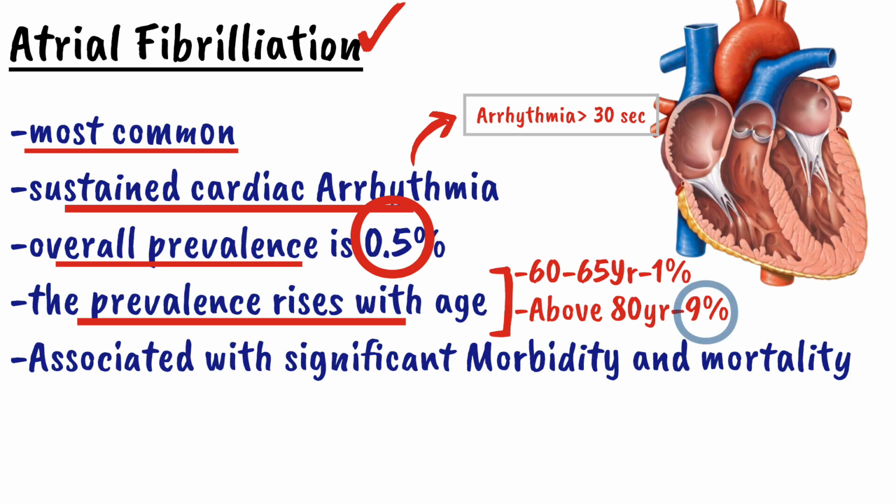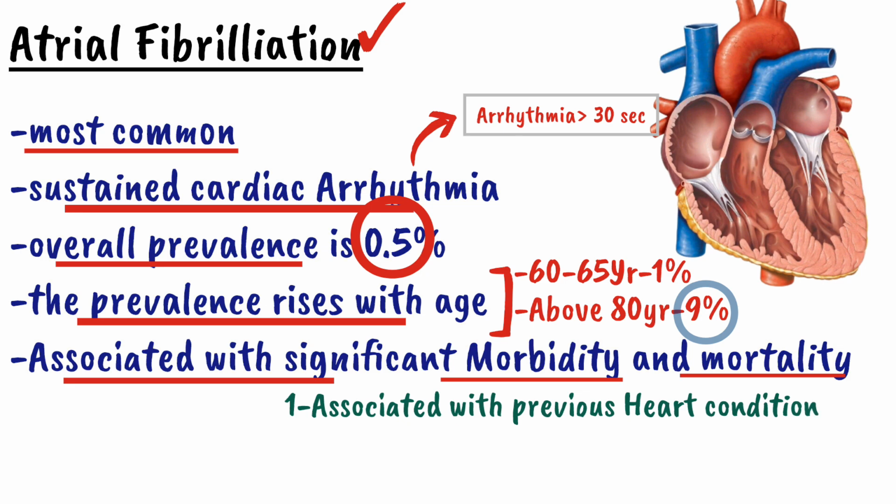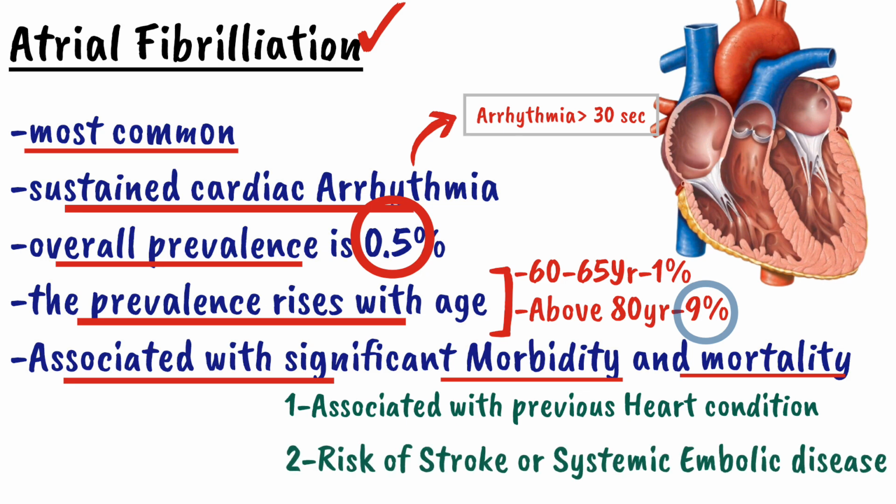Atrial fibrillation is important to diagnose and treat because it is associated with significant morbidity and mortality, for two reasons. The first one is that atrial fibrillation occurs in patients who have a previous heart condition. So when a patient has a previous heart condition, the patient is more prone to lethal complications. The second one is that atrial fibrillation causes systemic emboli. So the patient is more prone to stroke and other systemic embolic disease. So there is an increased risk of mortality in atrial fibrillation.